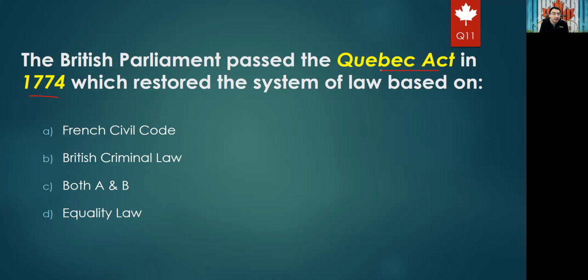To be able to join the parliament. Okay, so the options: A will be French Civil Code, B British Criminal Law, C both A and B, and D Equality Law. Before the Act, the main law used was the British Criminal Law or British Common Law, and then after the Act, they also added the French Civil Code. So the right answer should be for sure C, which is both A and B.